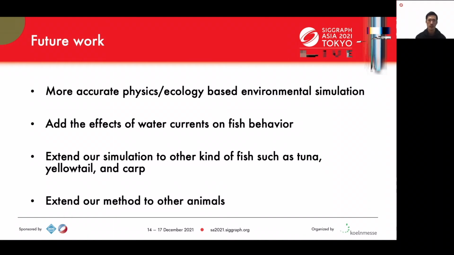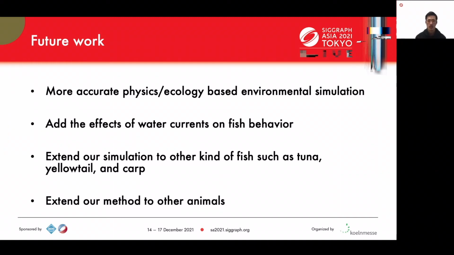Here is our future work. We still need to work on more accurate physics and ecology-based environmental simulation. In the current simulation, lots of the effects were done by shader-based post-processing. More accurate physically based simulation should enhance the reality and robustness.